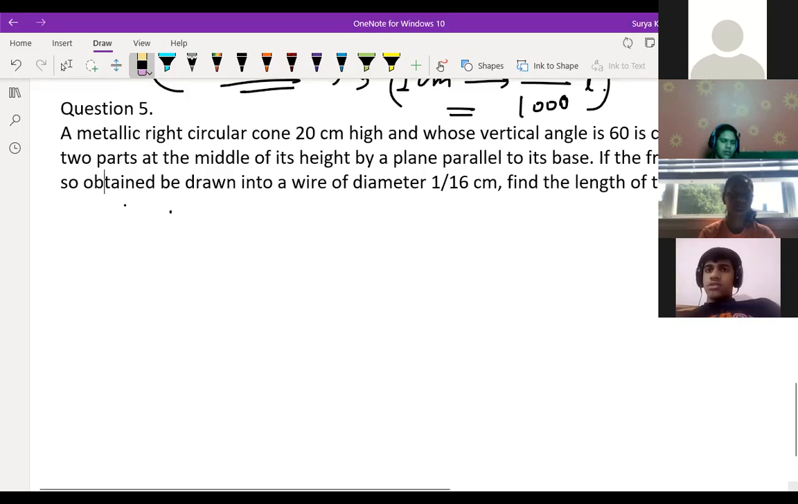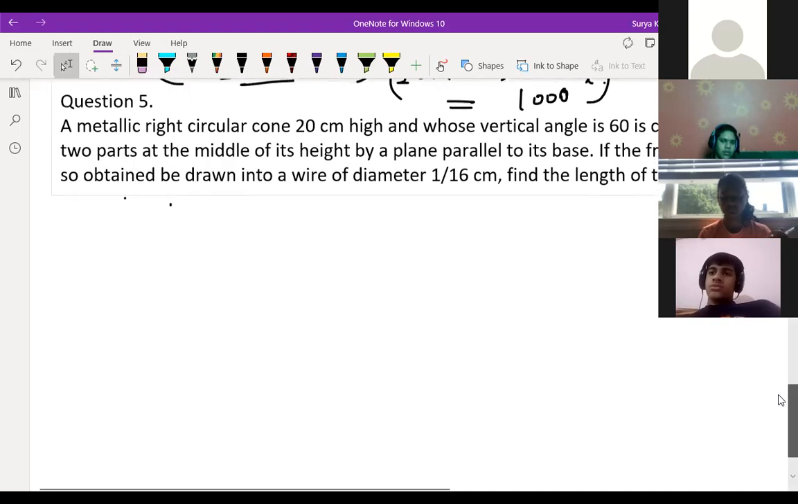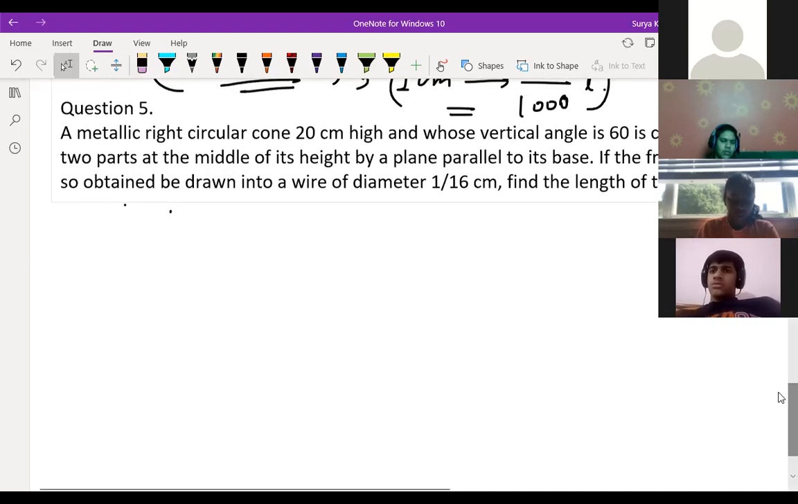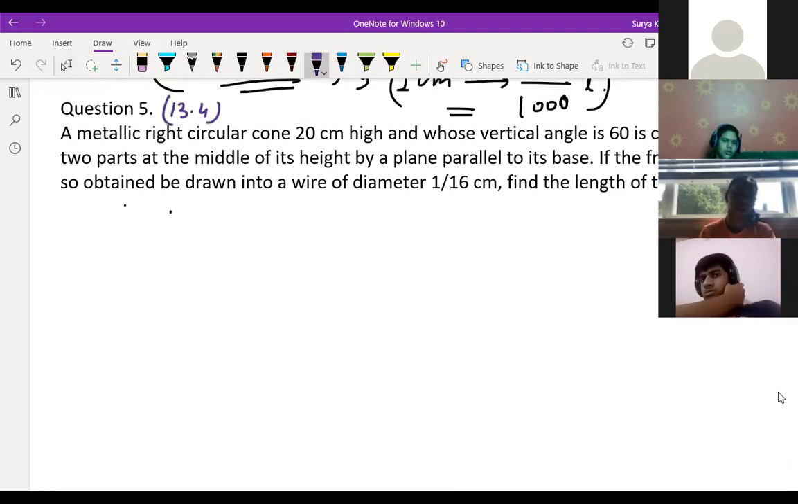Yes, sir. Okay. First, you try to draw the diagram, how this diagram will look like. This is question number 5 of exercise 13.4. A metallic right circular cone. Just make one right circular cone over here. Sir, it's angular frustum, sir. What? Angular. Yeah, it's 60 degrees, sir. It's given here. So all these angles will be 60 degrees.